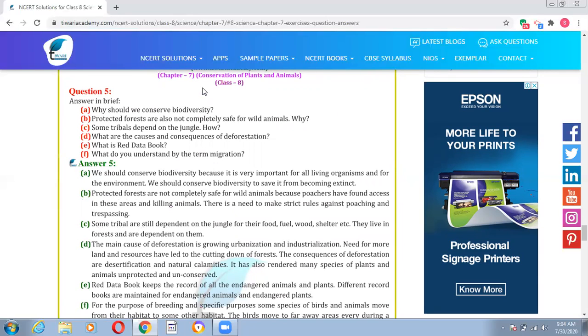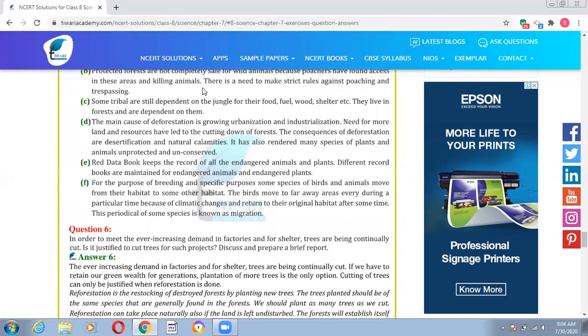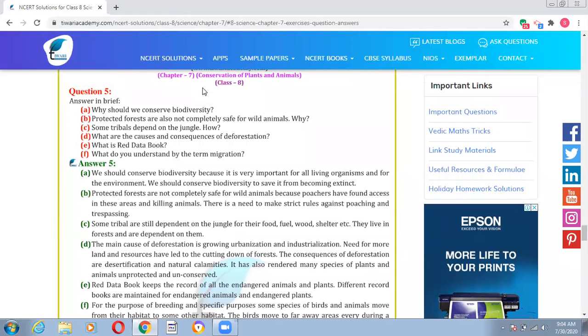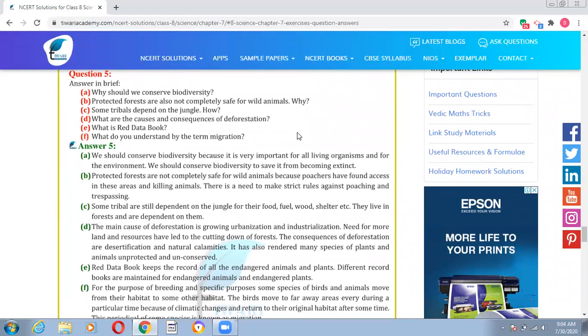Why should we conserve biodiversity? We know that it is very important for all living organisms. So we should conserve biodiversity to save it from being extinct. Protected forests are also not completely safe for wild animals, because poachers have found access in these areas and are killing animals. There is need to make strict rules against poaching and trespassing. Some tribals depend on the jungle. We know that they are dependent on the jungle for their food, fuel, wood, and shelter.